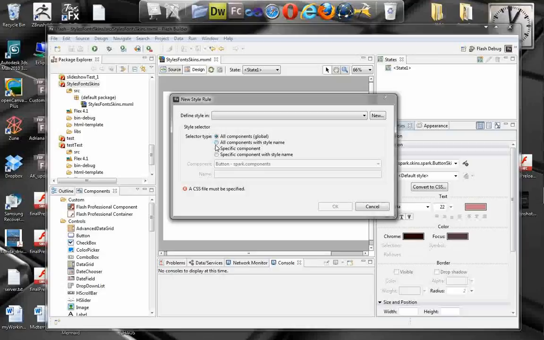All components with style name. Here we can actually specify the style name. Specific component and specific component with style name, which is the Spark button component, which is the perfect option for us. Let's specify the name: my reddish.